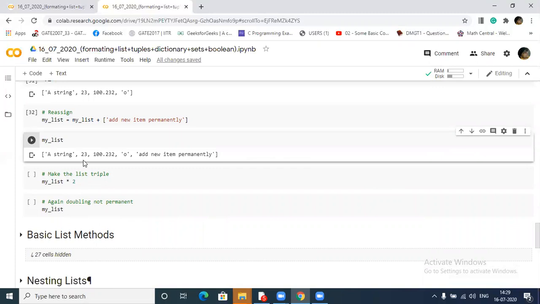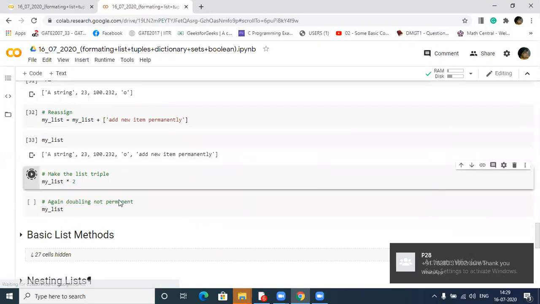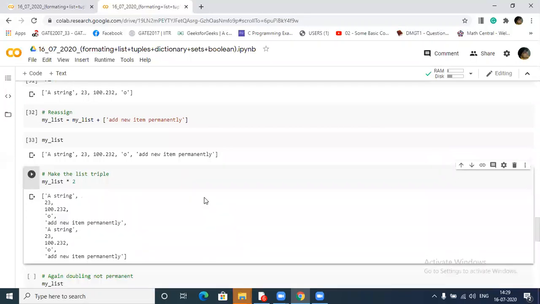If I want to replicate my list as many times as we want, just multiply it with a number, as many times as you want. See that the same list is created two times.